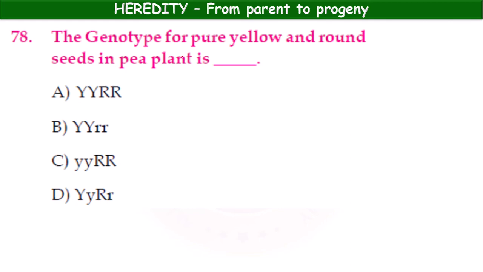The genotype for pure yellow and round seeds in a pea plant is option A, capital Y, capital Y, capital R, capital R.